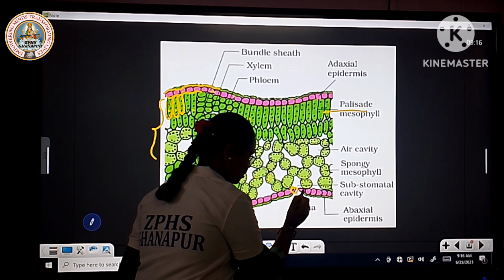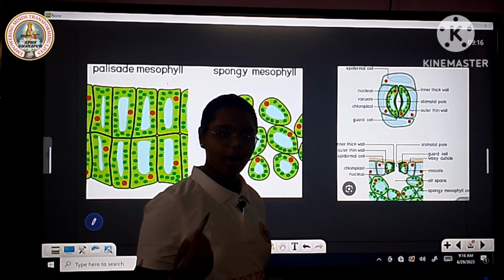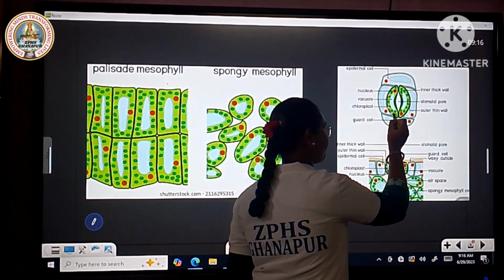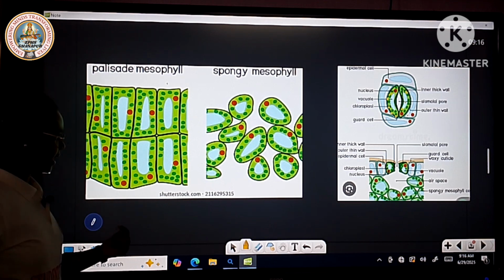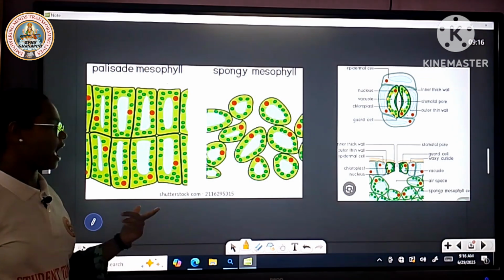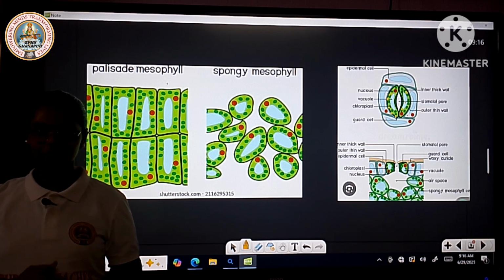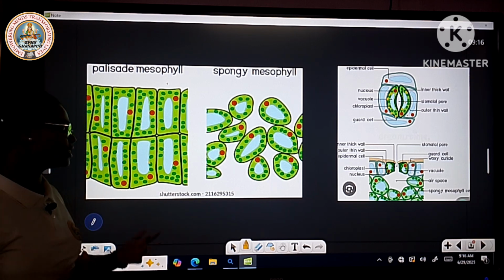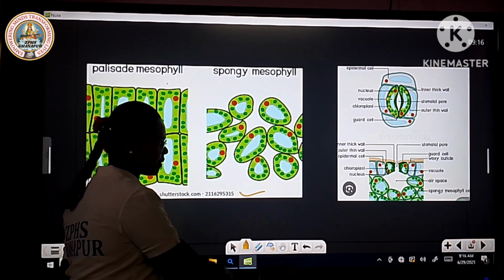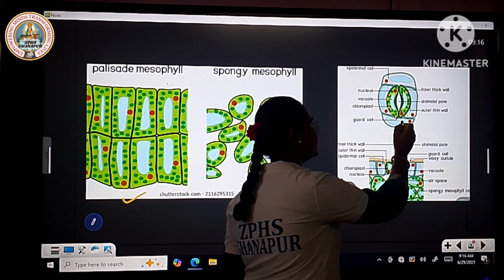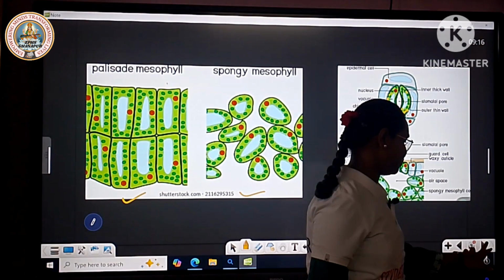This is the stomata. Stomata have guard cells. Guard cells also have chloroplasts. Palisade parenchyma and spongy parenchyma also have chloroplasts. Which parts have chloroplasts? Palisade parenchyma and spongy parenchyma, and the stomata guard cells. Stomata guard cells also have chloroplasts.